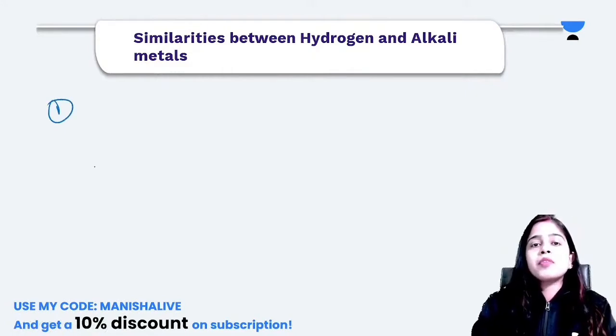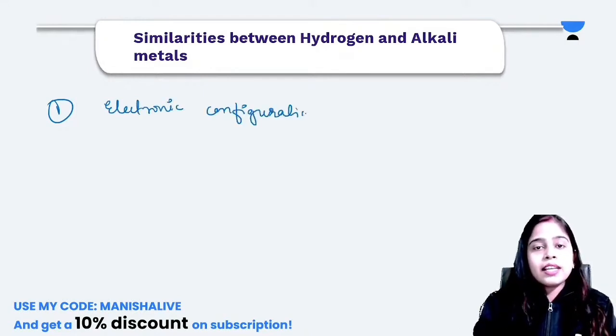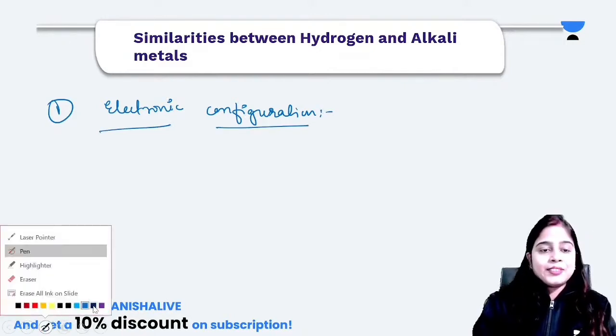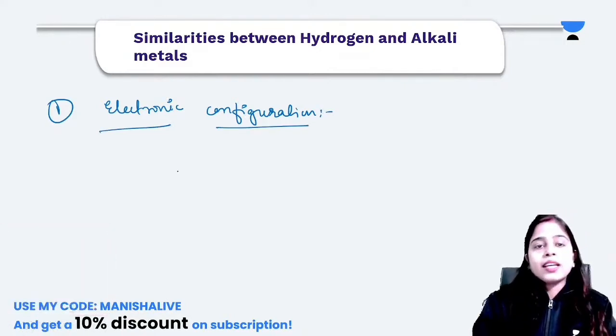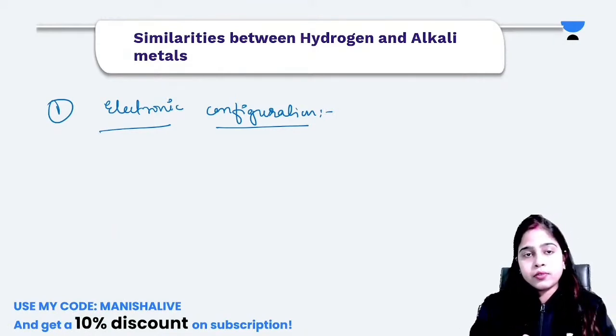The first similarity we will discuss is on the basis of electronic configuration. We will discuss the similarities between hydrogen and alkali metals on the basis of electronic configuration.